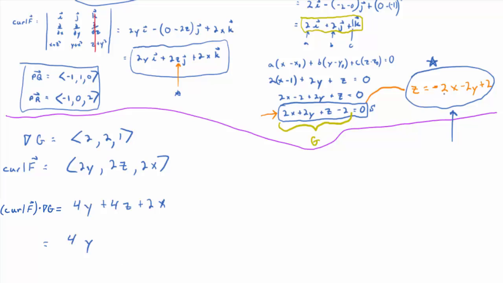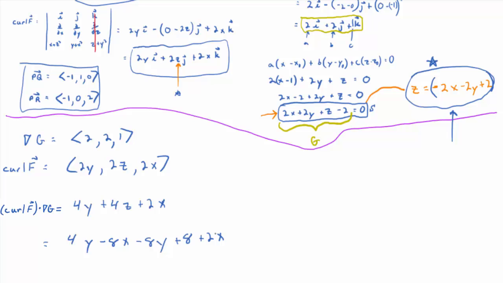What does 4z turn out to be? Yeah, so can we distribute out that 4? So what would that be? 4 times that, what would that be? Minus 8x, minus 8y, plus 8. That's interesting. And then we still have this plus 2x here.